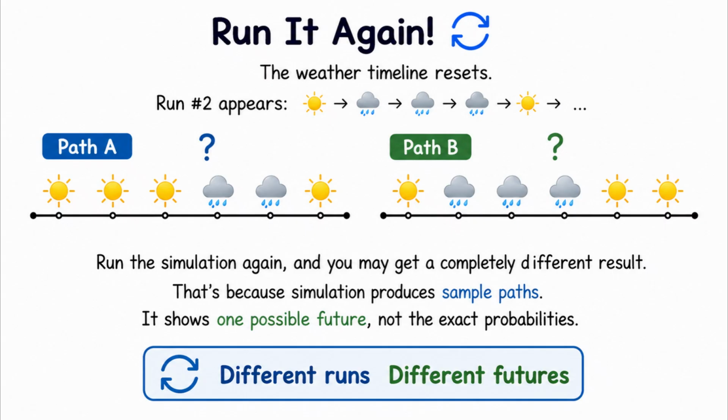Run the simulation again, and you may get a completely different result. That's because simulation produces sample paths. It shows one possible future, not the exact probabilities.